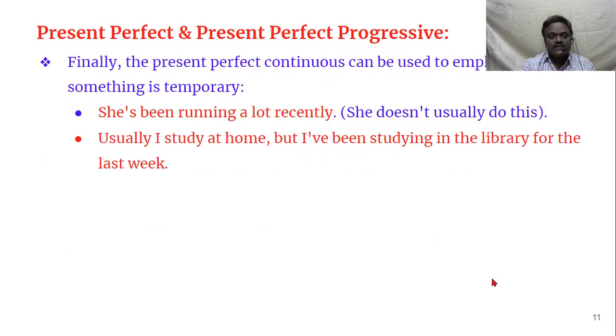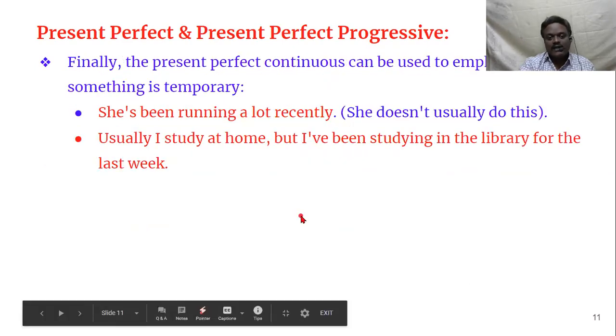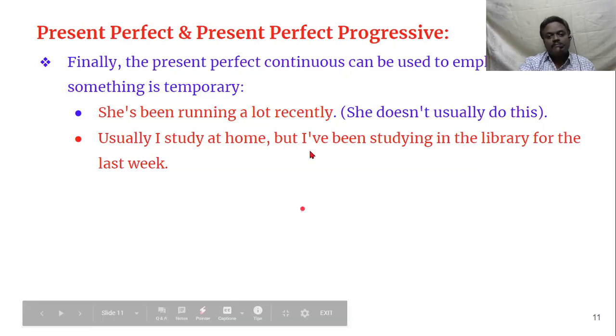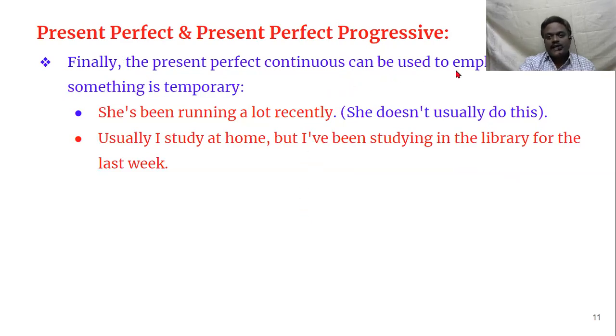Let's go to another rule, the last rule actually. Finally, the present perfect continuous tense can be used to emphasize that something is temporary. Remember, in the present continuous tense also we use temporary actions that are going on right now. In the same way, present perfect continuous tense can also be used to emphasize that something is temporary. It is only temporary.